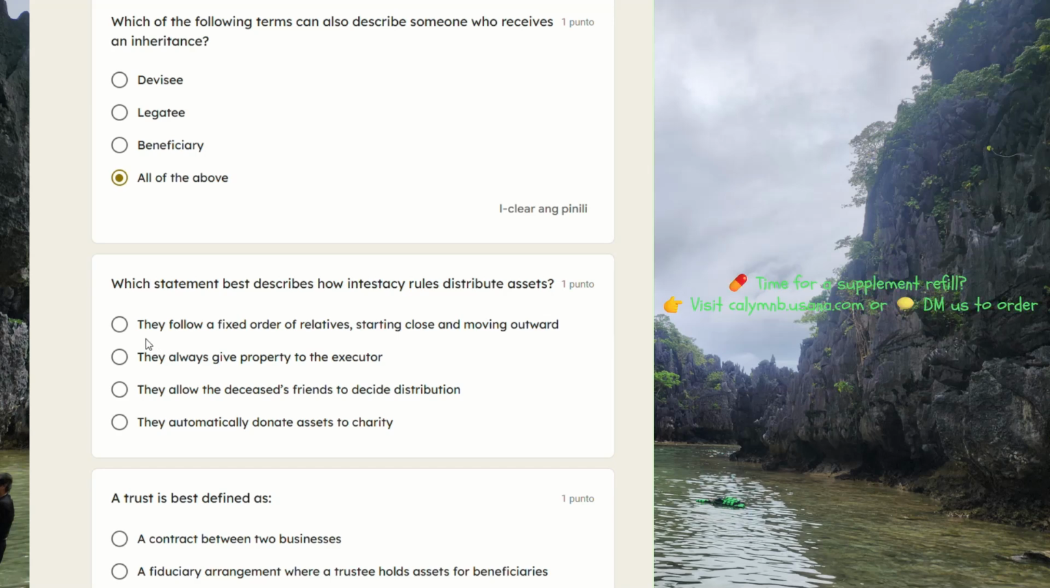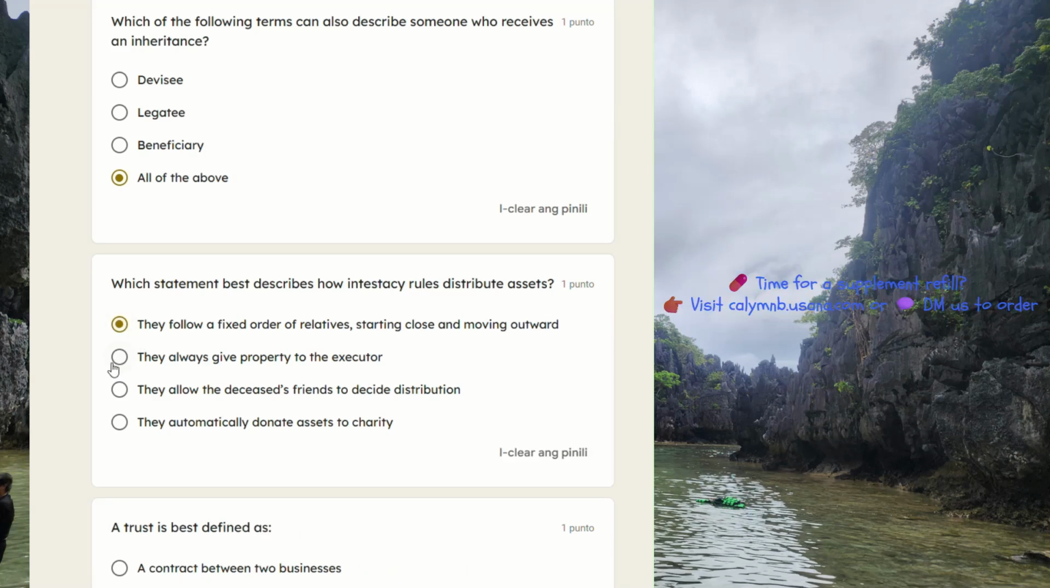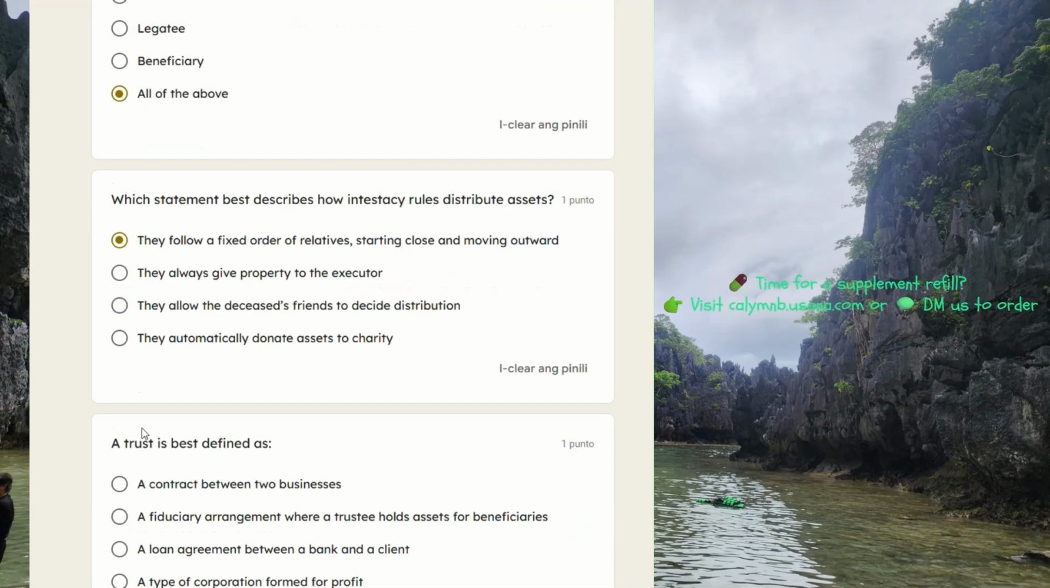They follow a fixed order of relatives, starting close and moving outward. I think this is the answer. They always give property to the executor. They allow the deceased's friends to decide distribution. They automatically donate assets to charity.